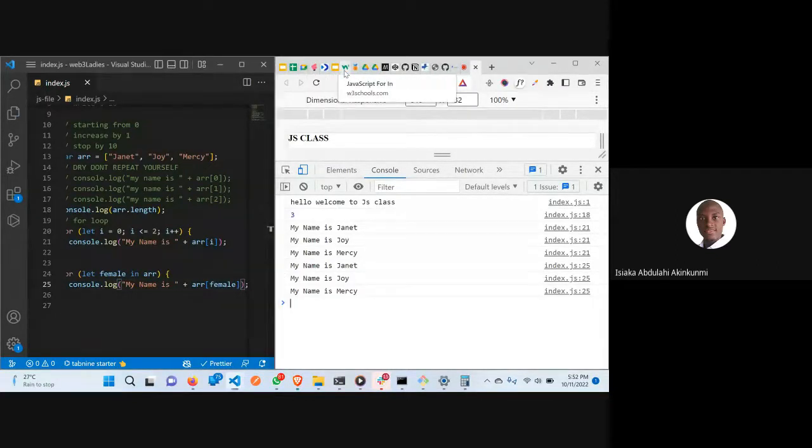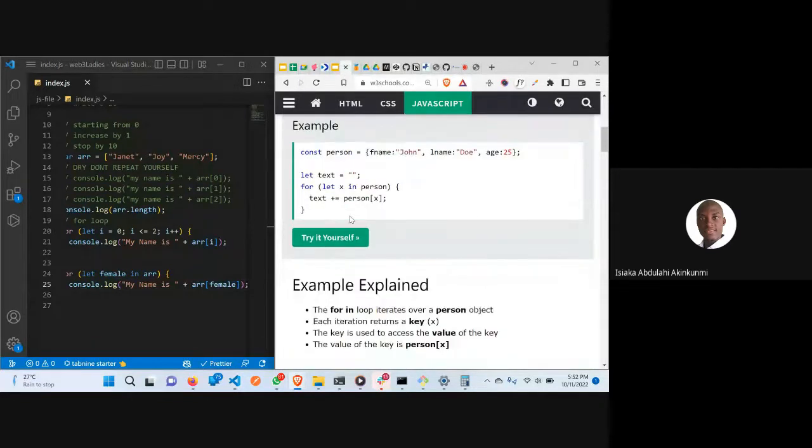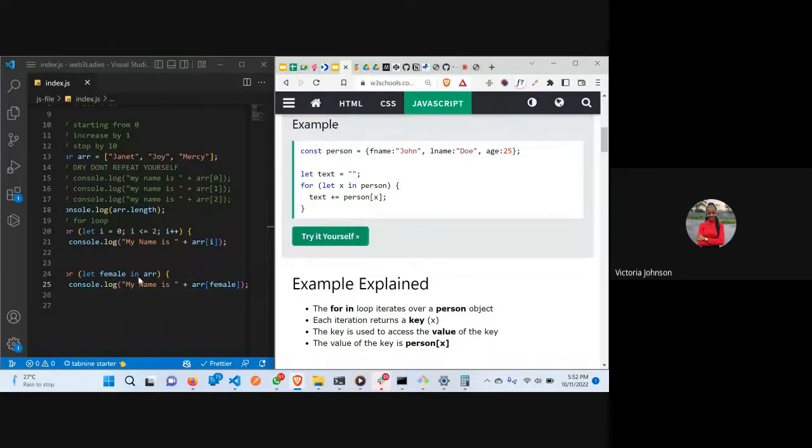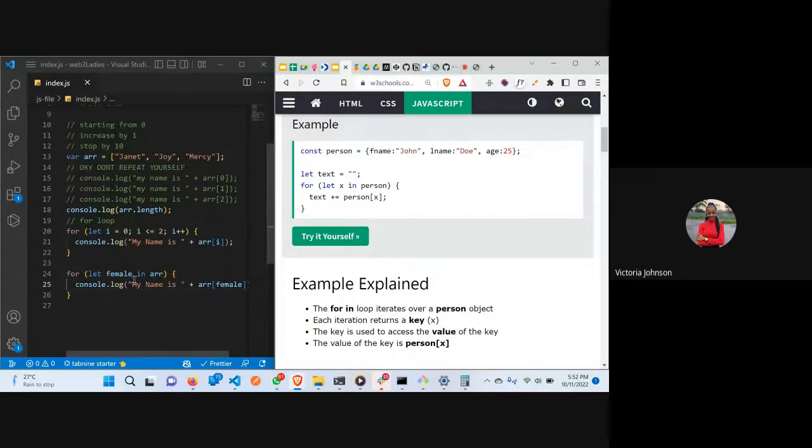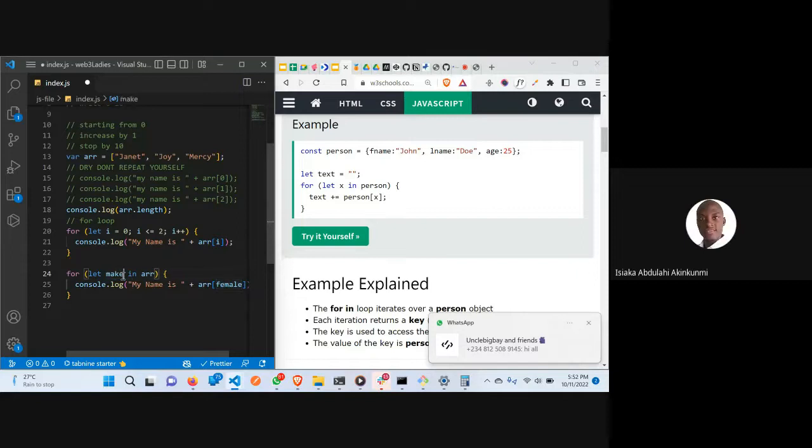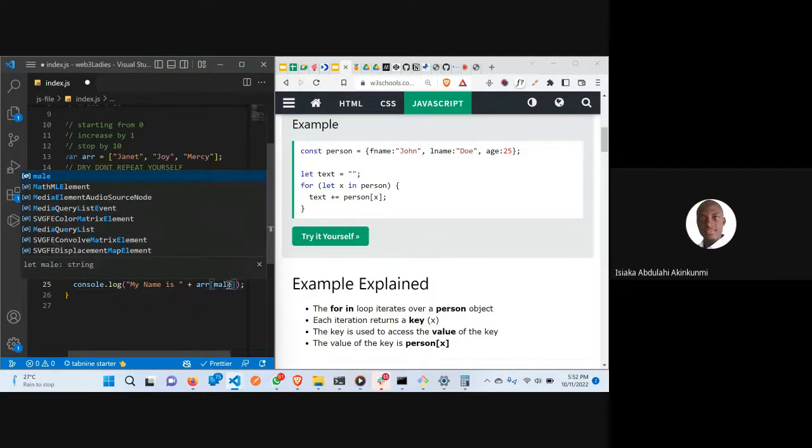Do you have any question? I have a question. I want to clarify for the for in loop that you just taught now, the female you used after the let in the parameters, can we use anything? Yes, you can decide to use male. I'm using male now. Any name you can use, anything can serve as the key. Okay, thank you.